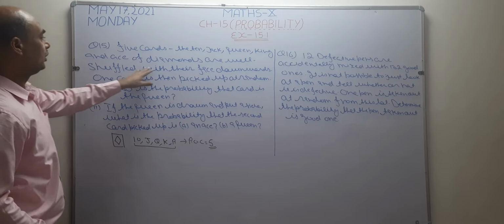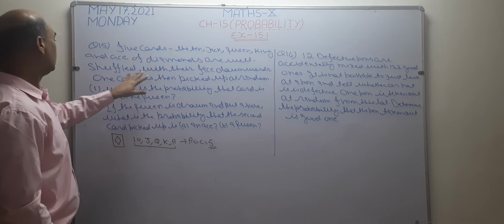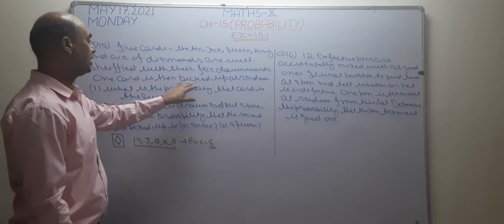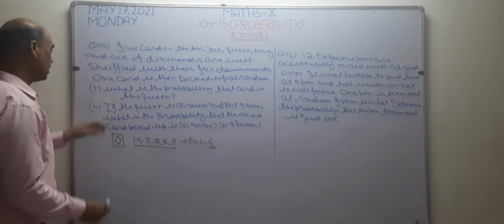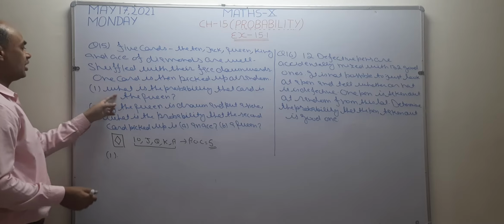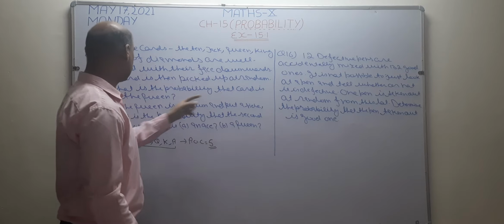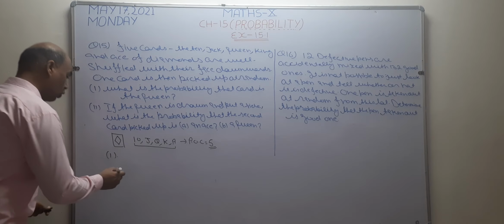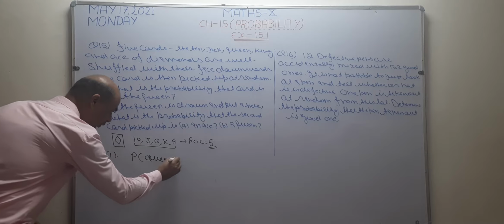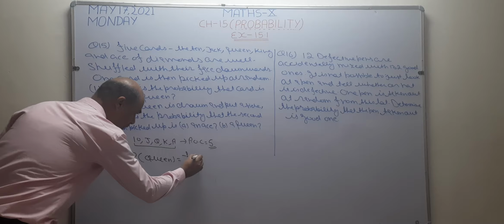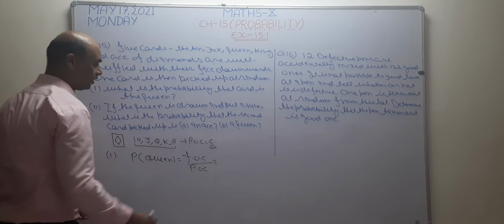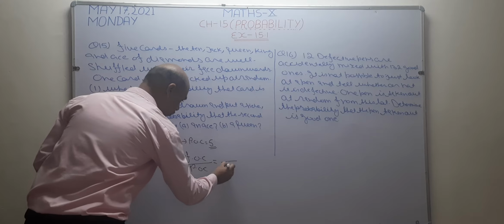Now, the diamond cards are placed with their face downward, and one card is picked up at random. I want to solve the first case. In the first case, what is the probability that the card is queen? Formula: number of favorable outcomes upon number of possible outcomes, FOC upon POC. What is POC? 5. Already written on the board.